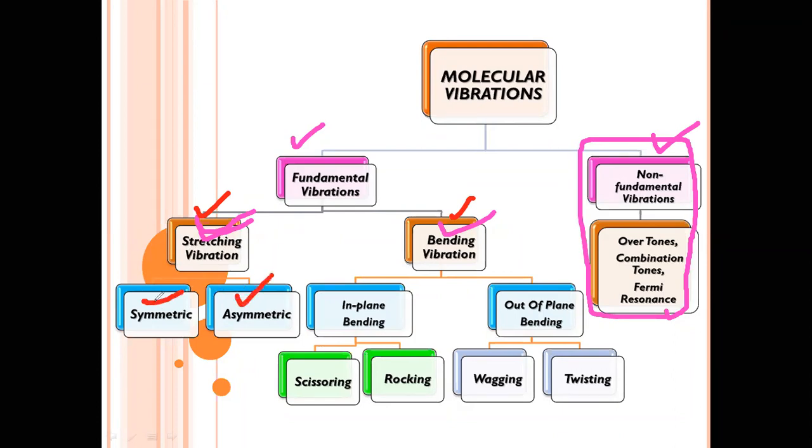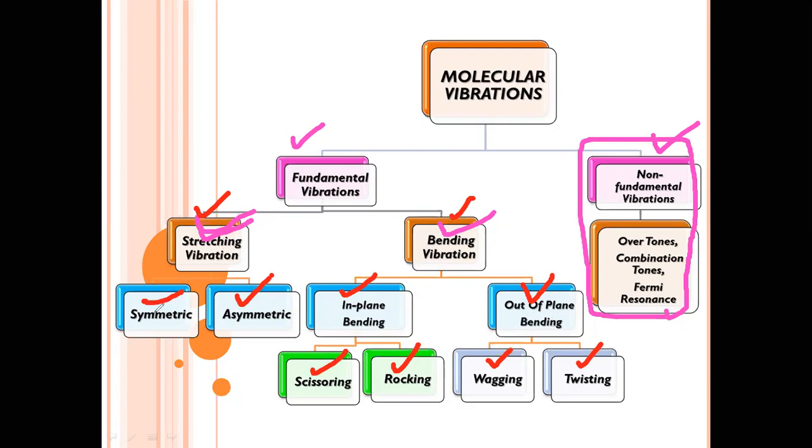Bending vibrations are divided into two groups: in-plane bending and out-of-plane bending. In-plane bending has scissoring and rocking, and out-of-plane bending has wagging and twisting.